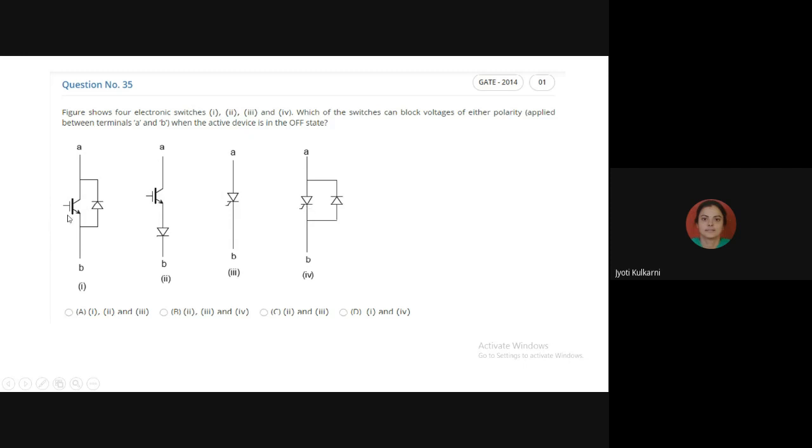If these devices are not taking any current, assume that I have connected a battery between A and B. First case, number 1, I connected all 4 devices to a cell, a battery, whose positive plate is connected to A and negative plate is connected to B. Then which device will be able to block the voltage?